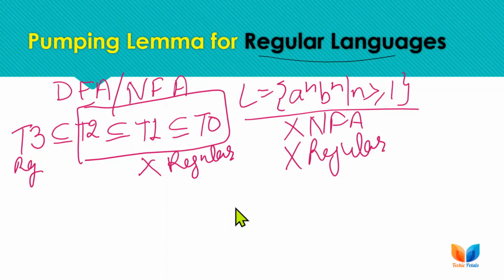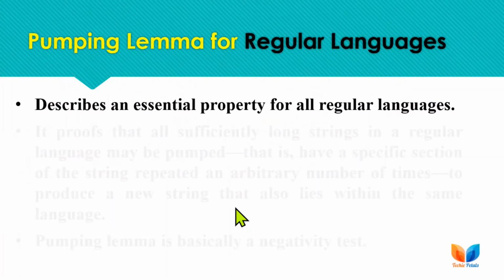Here the pumping lemma describes an essential property of all regular languages, and that property must be possessed by any regular language. If the condition fails, then we can conclude that the language is not regular.